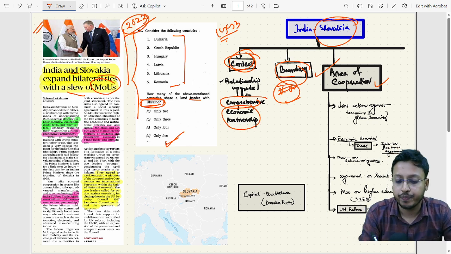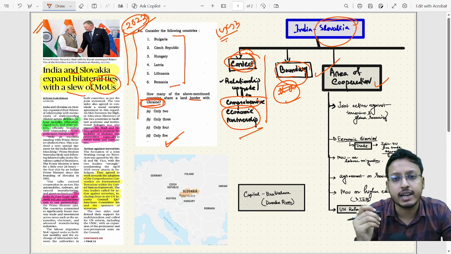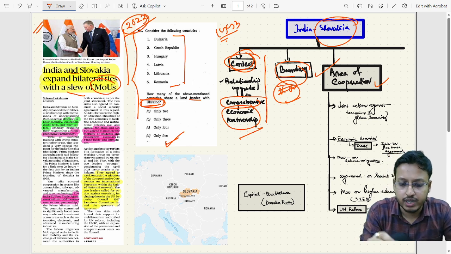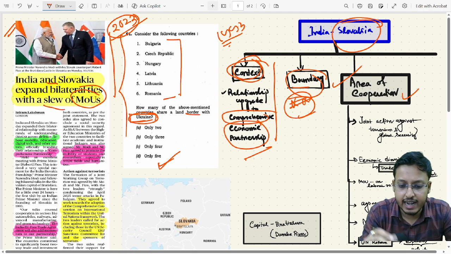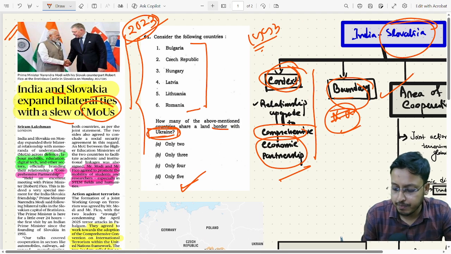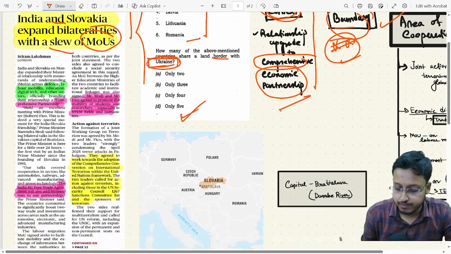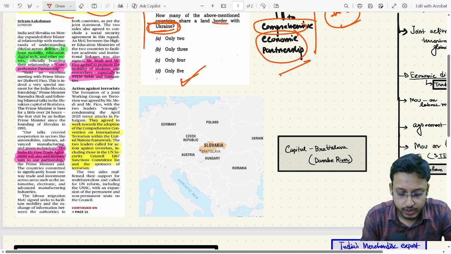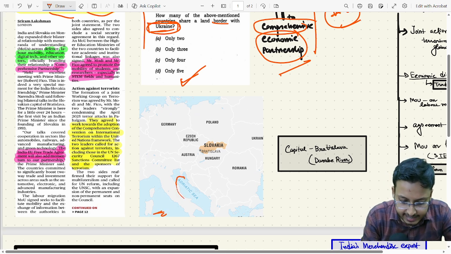Now, where this particular country Slovakia is located, we need to know about that geographical feature. So for that, we need to come to the map. See, this is the Europe map. This is the Mediterranean Sea and this is the Adriatic Sea, and this is Italy.